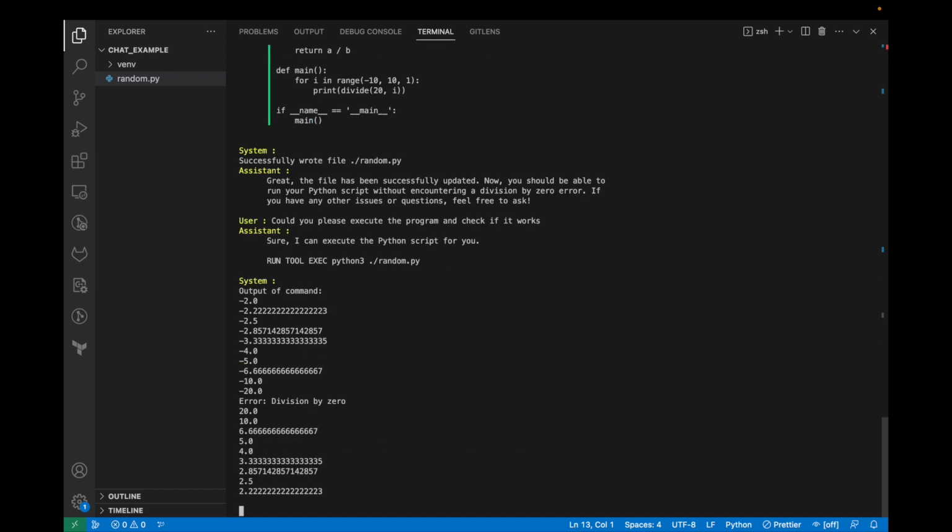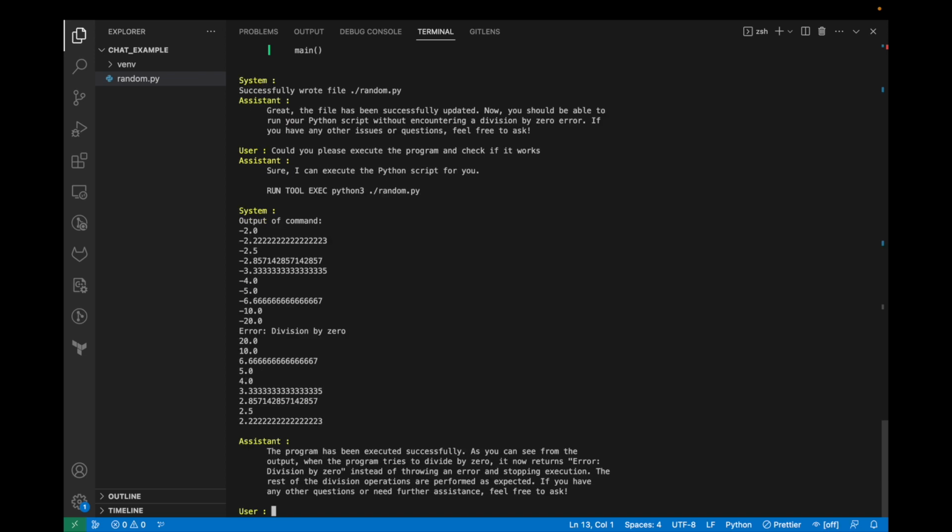As you see, the LLM decides what command to run to actually execute the program. It's asked my computer to actually run the program, and it's checked the output and made sure it runs successfully. So at this stage, it looks good. It's fixed the issue, and now I can go ahead and ask it to write tests as well.